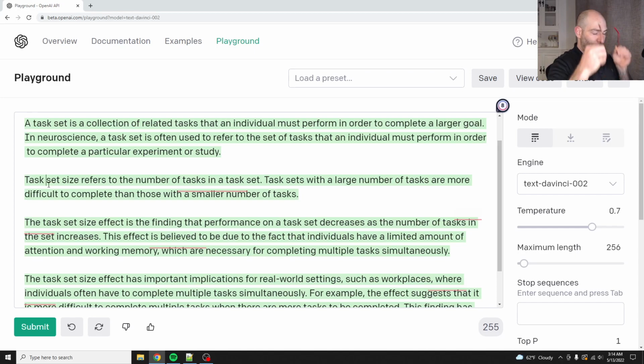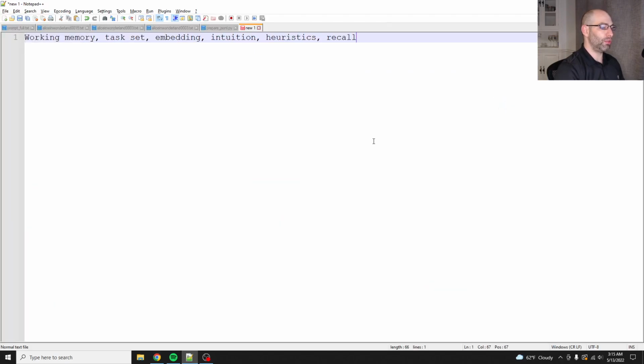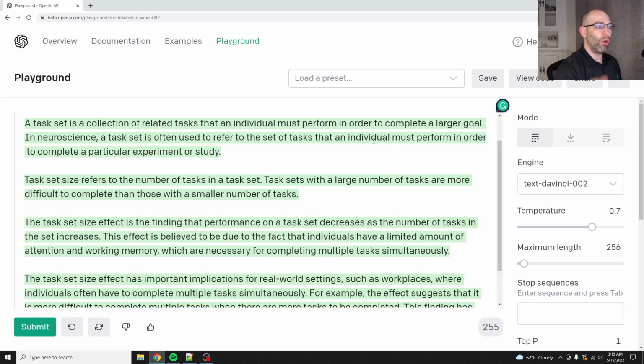So it might have the appearance of handling multiple tasks, but really it's only doing one task. So if you have a problem in GPT-3 that requires a task set that is multiple tasks, this is also called cognitive control. Let me add that, cognitive control, because that's an important concept to understand when breaking down these things for GPT-3.